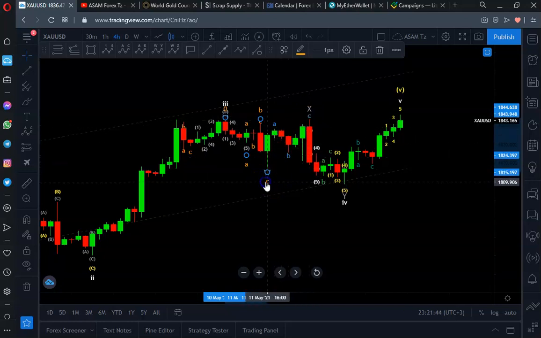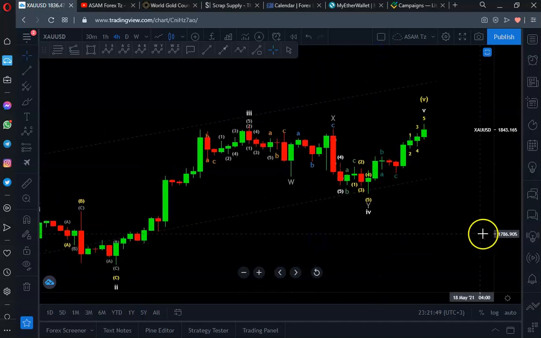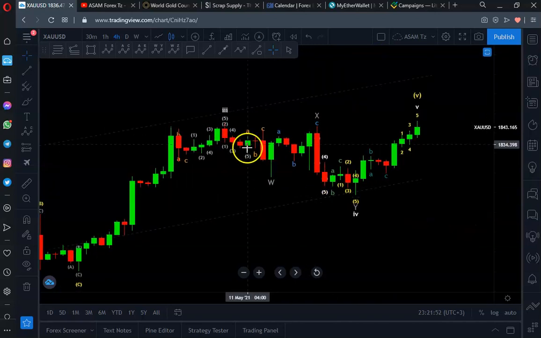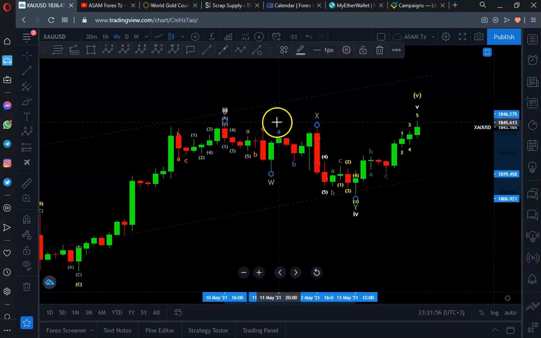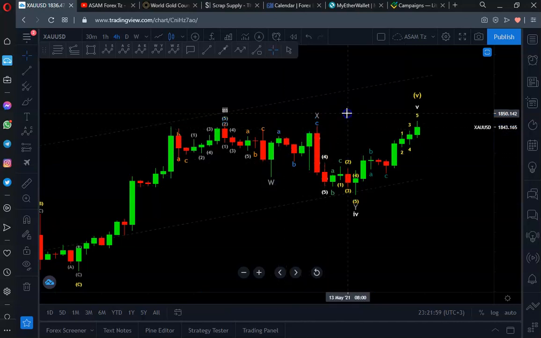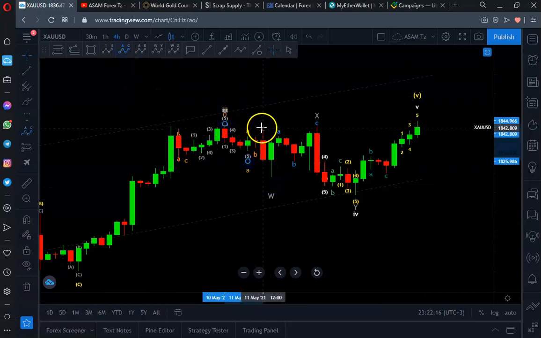number 1, we had a new outlook which is still valid until now, whereby the first ABC was labeled as W, then this upward movement was an ABC again which was labeled as X, and this was just a structure for combining two corrective structures. So W, if we need to understand the internal waves, W has an A, B, C to the downside. A, B, C, A, B.